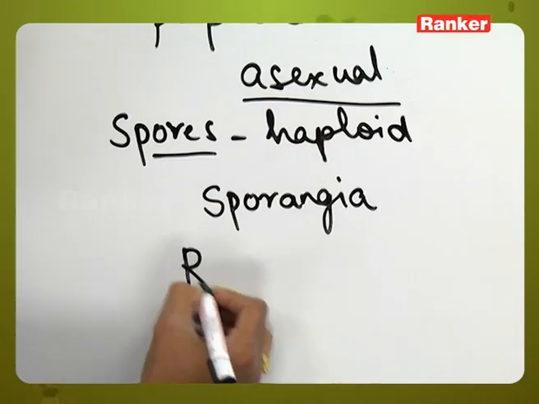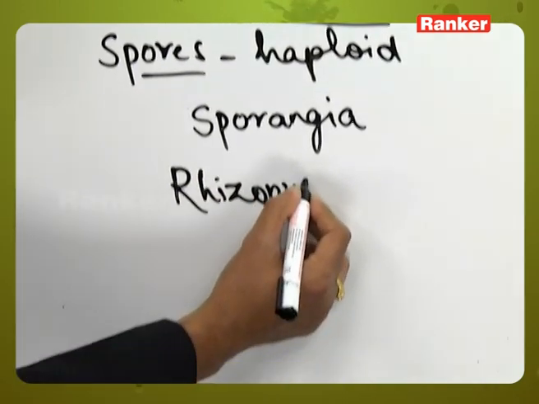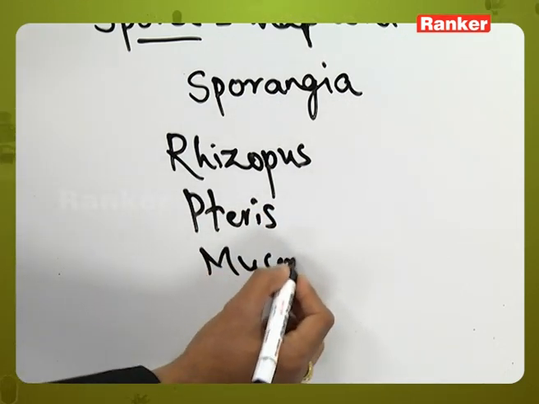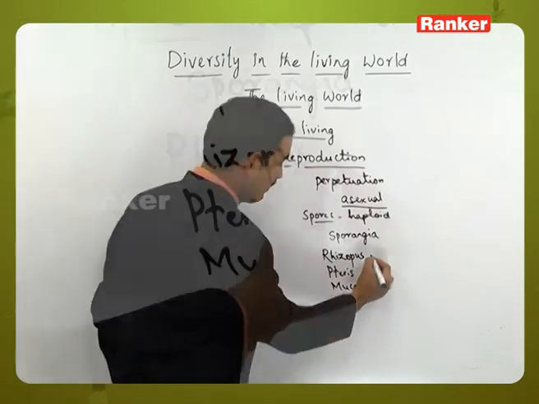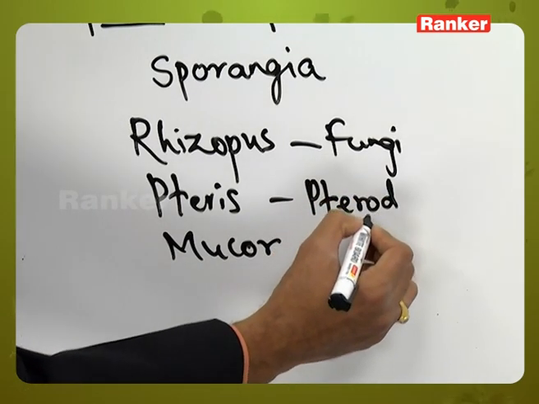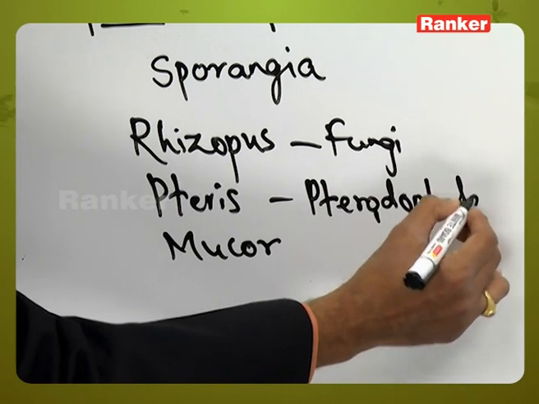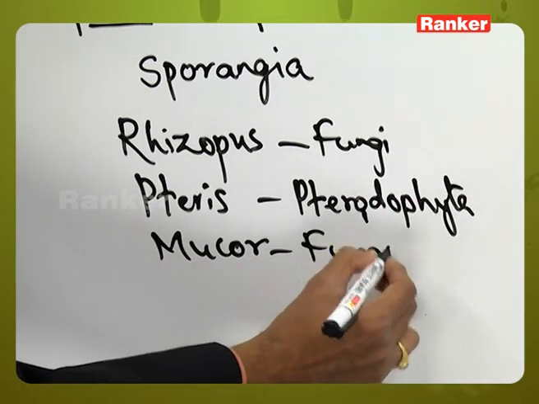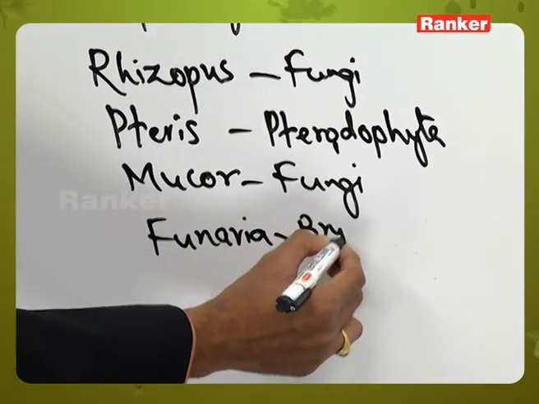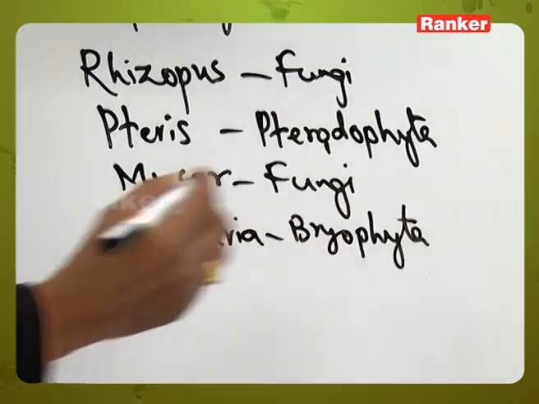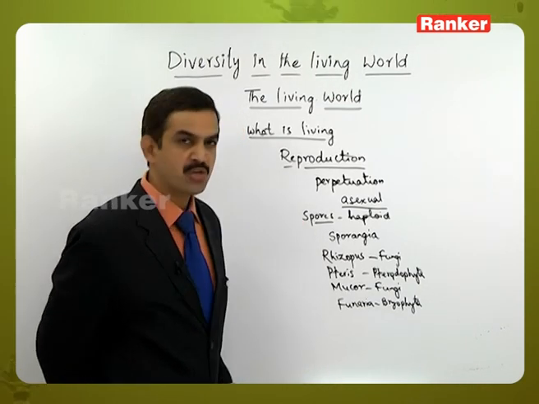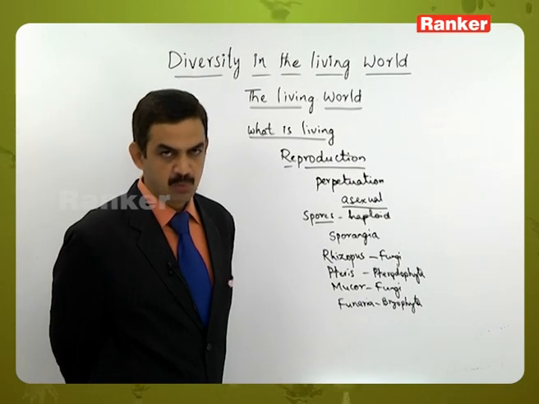So let us take some examples like Rhizopus, Pteris, Mucor. Rhizopus is a fungus, Pteris belongs to Pteridophyta, and Mucor also belongs to fungi. In the same way, let us take other examples like Funaria, which belongs to Bryophyta. Different groups of plants show reproduction by the asexual process by producing spores, and here different types of spores may be produced.